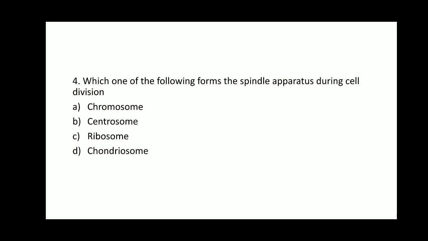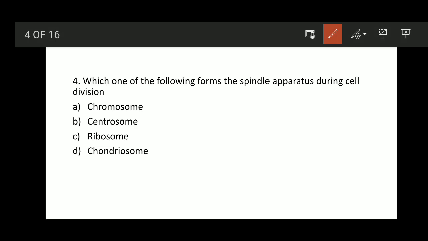Option B, centrosomes, which contain the centrioles, and using the microtubules present in the cytoskeleton of the cytoplasm, they initiate the spindle apparatus. So option B, centrosome, is the right answer.